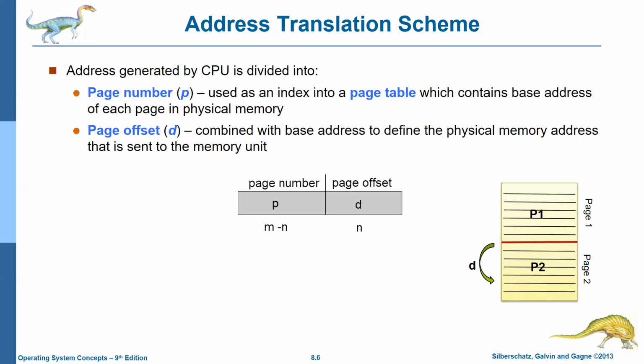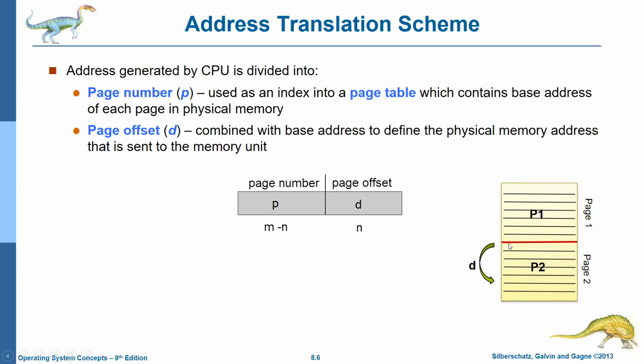For example, if I want to execute line number 85, what is the page number? Page number is 5. What is the line number? Line number is 5. Like that, you can visualize this. The process will be divided into various pages, and the pages will have various lines.